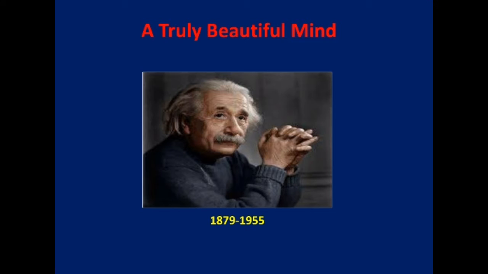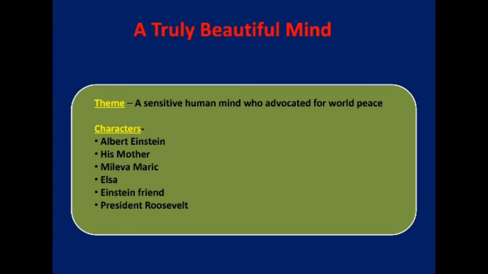The theme of the lesson is a sensitive human mind who advocated for world peace. He advocated, that means he fought for world peace. The main characters involved are obviously Albert Einstein, his mother, Mileva Maric, Elsa Einstein's friend, and President Roosevelt. These are the main characters that we are going to come across in this lesson.